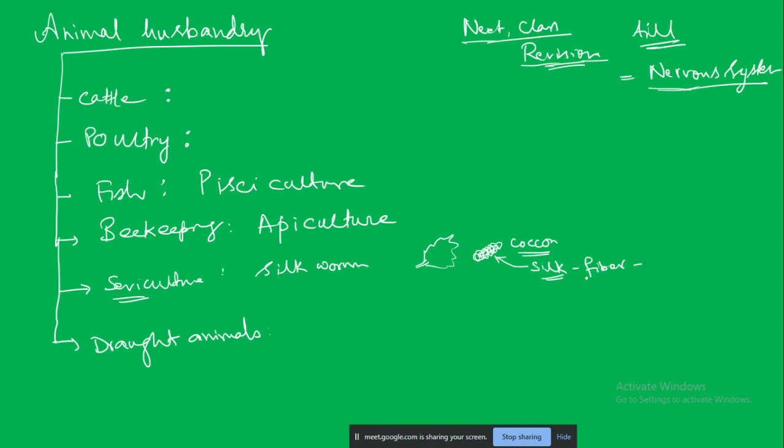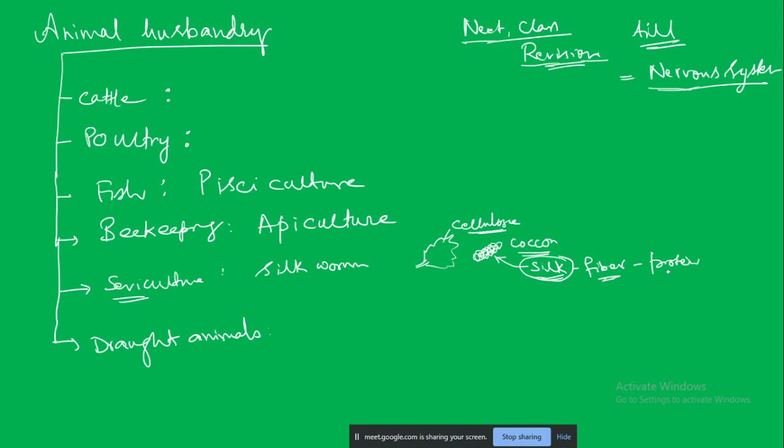Do you think it is cellulose? Is it a carbohydrate? Is it a protein? What is it? When we look at plants, they are made up of cellulose, correct? Cellulose fiber, whether it is cotton or jute. But here, silk is a protein. So whenever you think about a silk saree, is it made up of a plant material? It is made up of protein fiber.